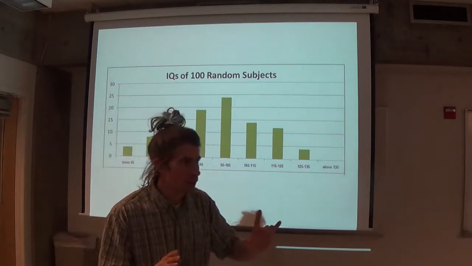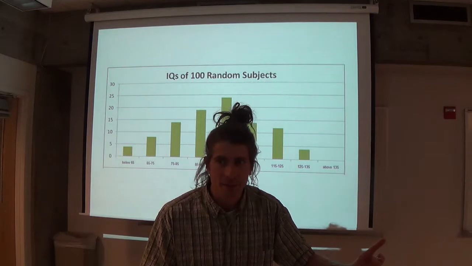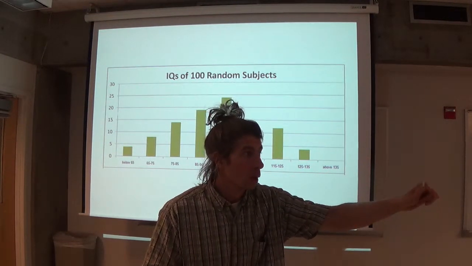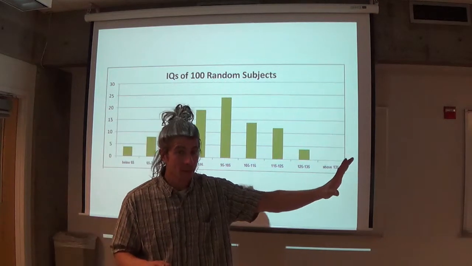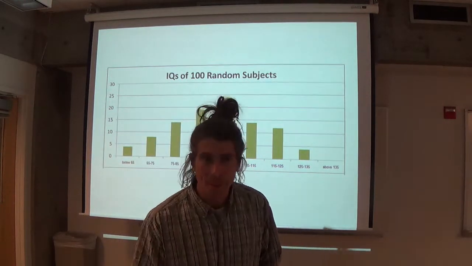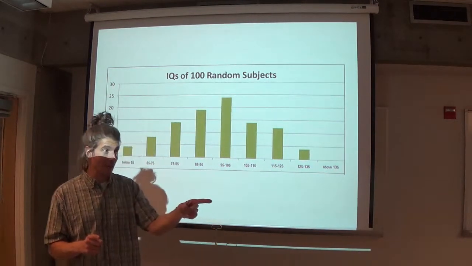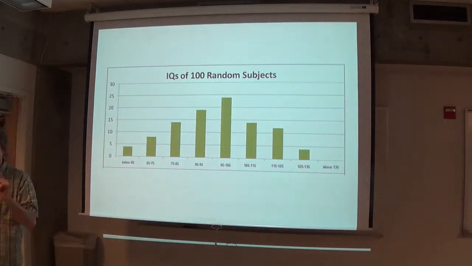IQ is intelligence quotient. What's being quotiented? The amount of people. What does quotient mean mathematically? Divided. Divided by. What's being divided? Mental age over your actual age. That is what IQ is by definition.